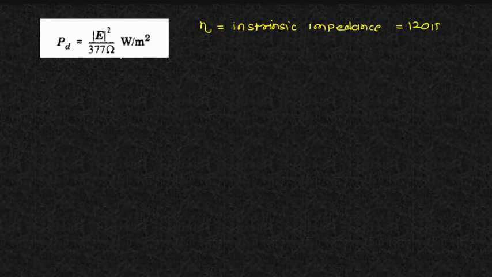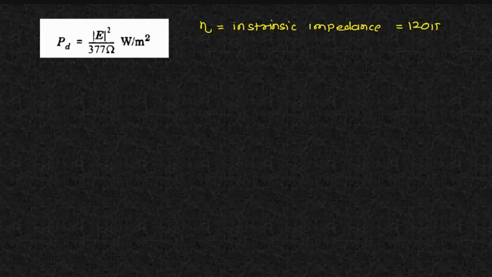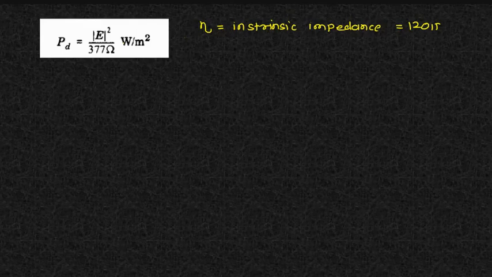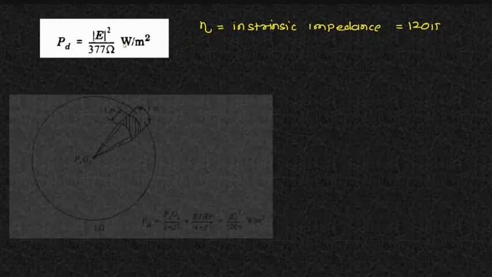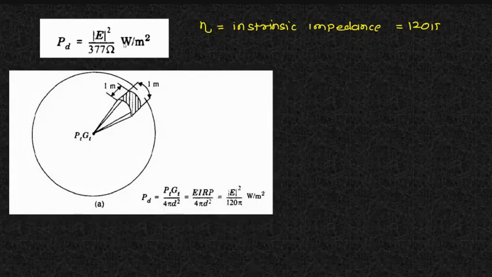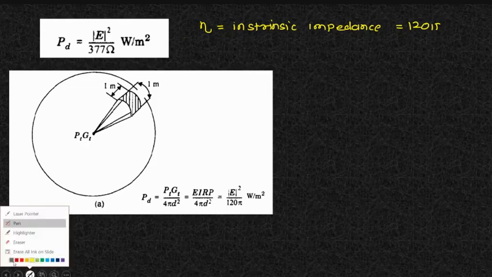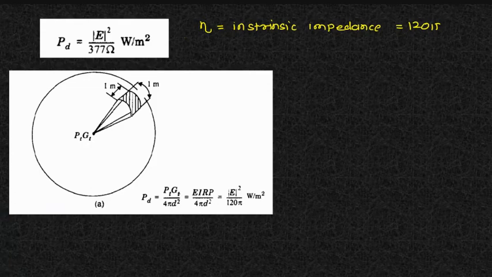So if you calculate, it comes to 377 ohm. So if I'm interested in the power density, the power flux density, it will be given by E square by 377 ohm. This is the way your transmitting antenna radiates and how that particular area will be. So my power density will be given by PT GT by 4 pi d square, or EIRP by 4 pi d square, or you can go with this also, E square by 120 pi.